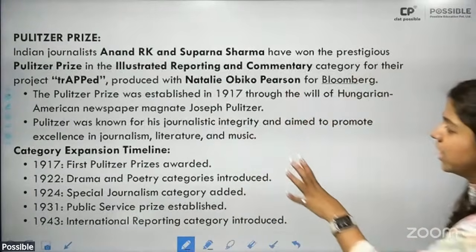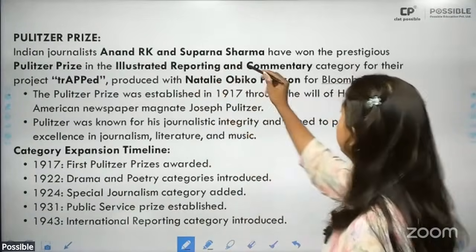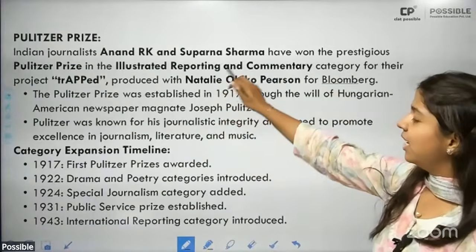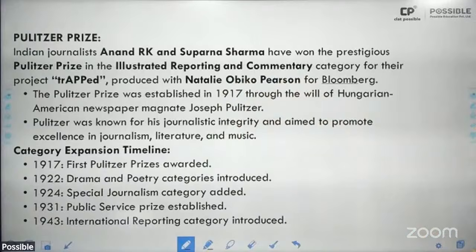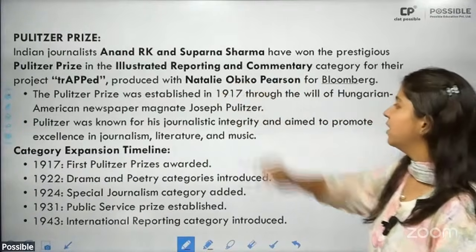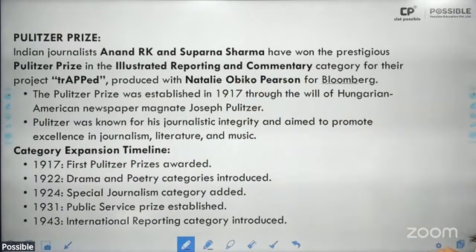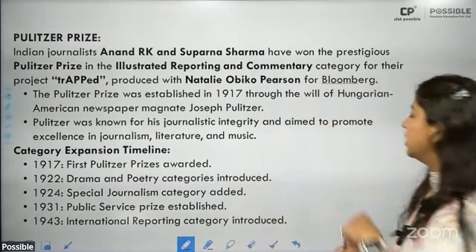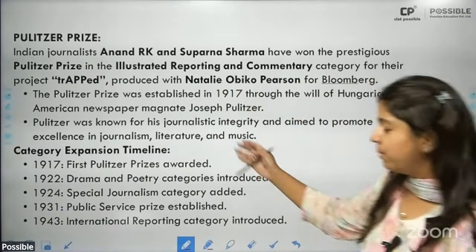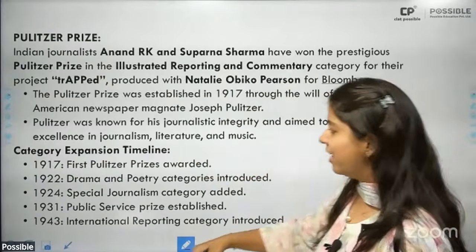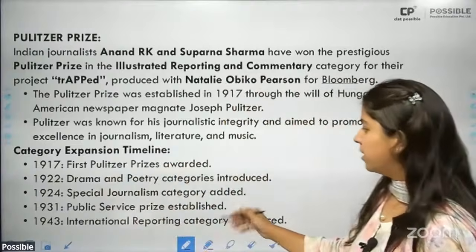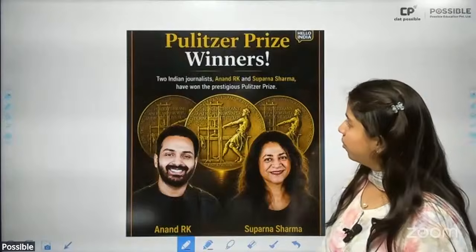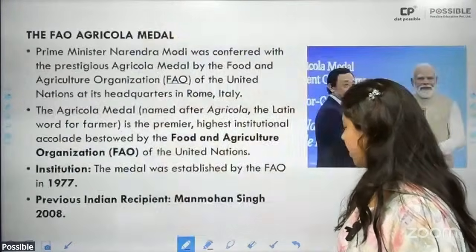Then we have the Pulitzer Prize, which has been won by Anand R.K. and Suparna Sharma. They have won it for their project Trapped in the Illustrated Reporting and Commentary category. This Pulitzer Prize was established in 1917 through the will of Hungarian-American newspaper magnate Joseph Pulitzer. Initially it was given in journalism, etc. Now it has been extended to various categories like drama, poetry, journalism, public service, international reporting, etc. These are the winners for the Pulitzer Prize: Anand R.K. and Suparna Sharma.